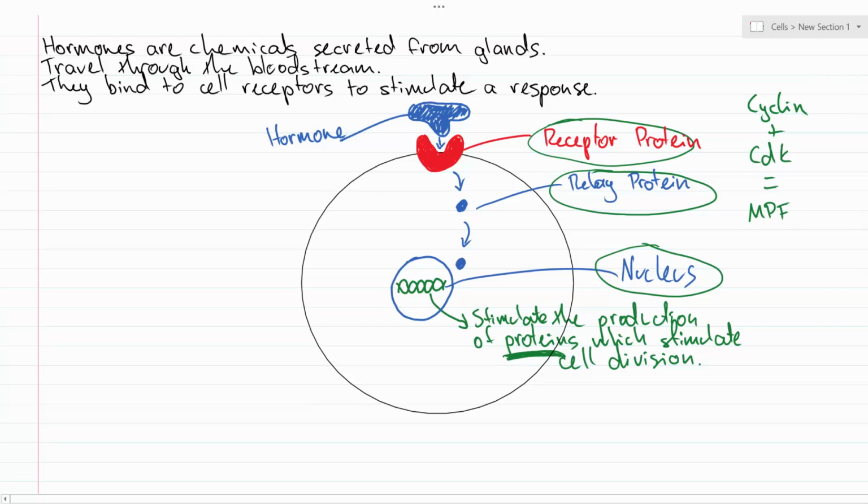So from start to finish, a gland will secrete a hormone, which is a type of chemical that travels through the bloodstream to a particular cell. The hormone will bind with a receptor protein, and then a relay protein will take a message to the nucleus. This message will be to stimulate the production of particular proteins which stimulate cell division, and then what we will see is cell division occur, and this might lead to the growth, for example, that the gland was hoping to achieve.